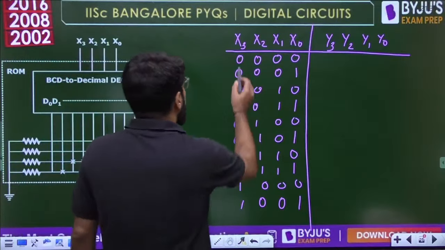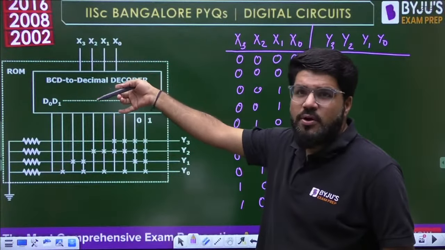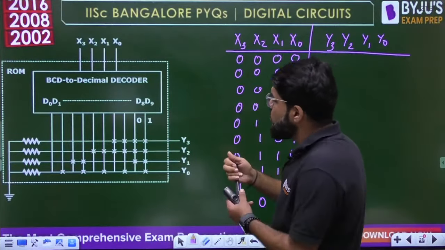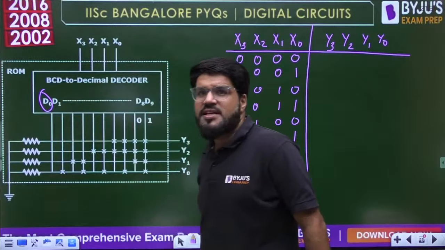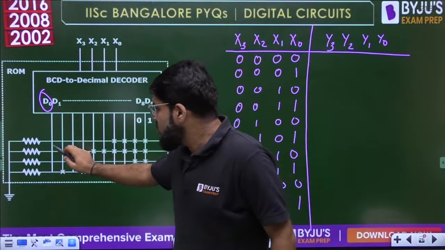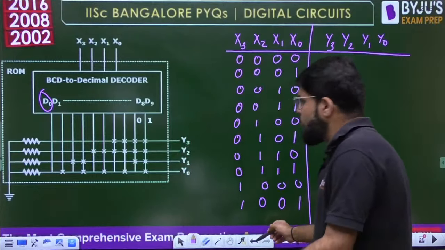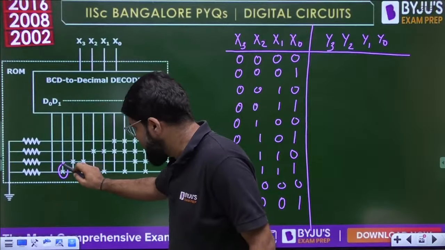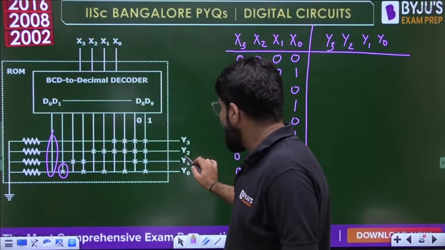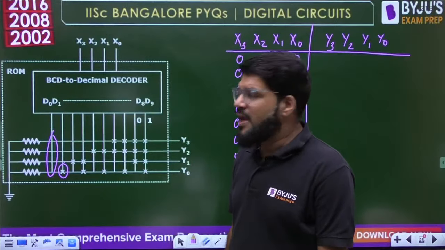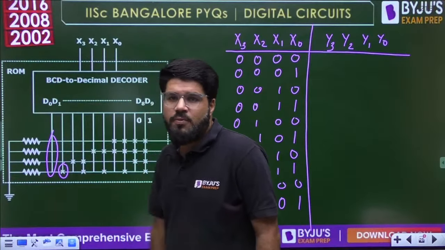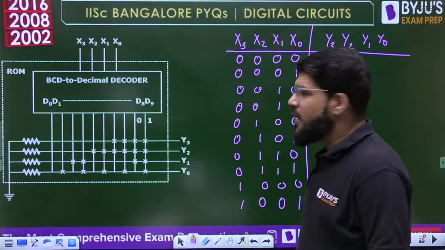Now it is a BCD to decimal decoder. It will give you the correct decimal value for the corresponding BCD code given. So 0000 corresponds to D0. Now D0 is not connected to any of the ROM outputs. There is no switch, no cross connection mentioned here. We know how to read the outputs of ROM. If there is no connection, that means none of y3, y2, y1, y0 is connected, there will be no current flow, and any of the outputs will be 0.